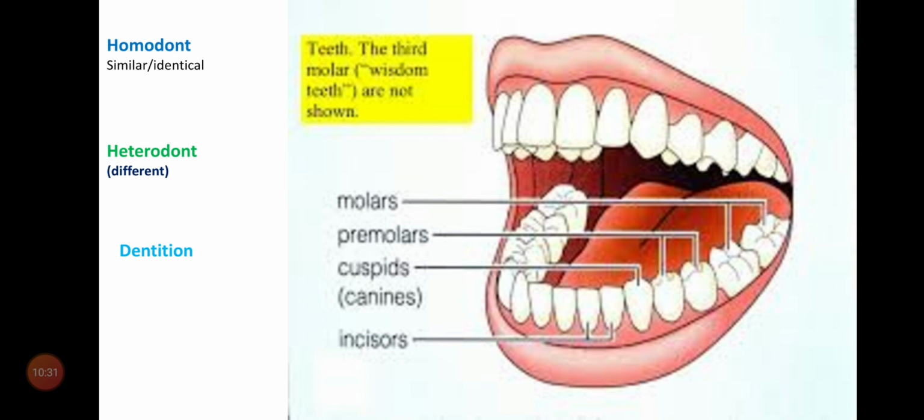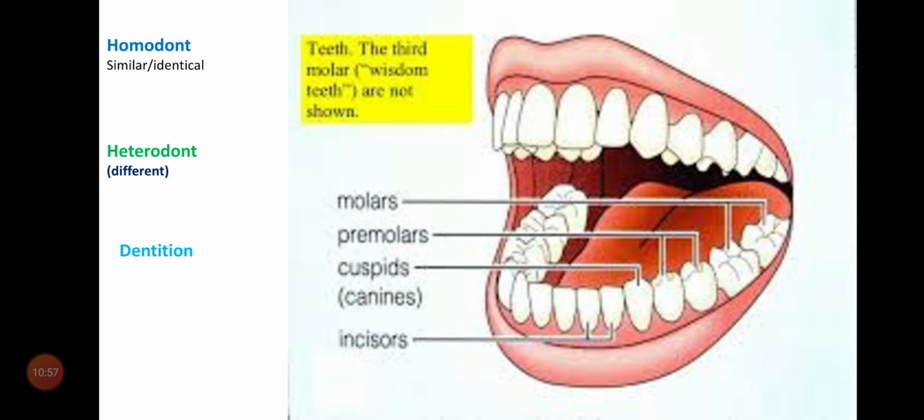Hetero means different. You observe this picture. Here, the teeth are classified into four kinds. What are they? Coming from the bottom: incisors, canines, premolars, and molars.